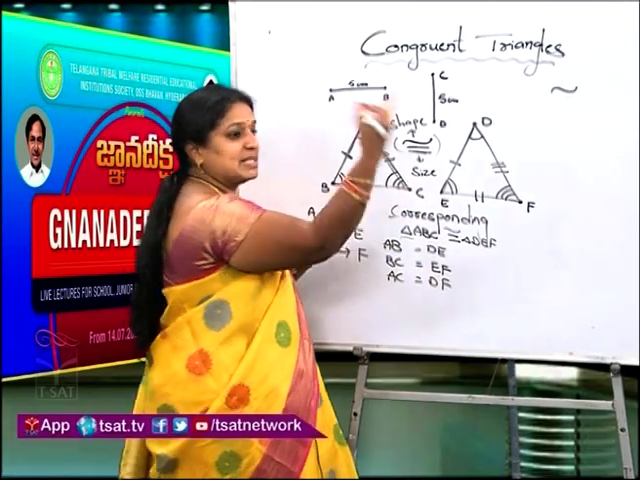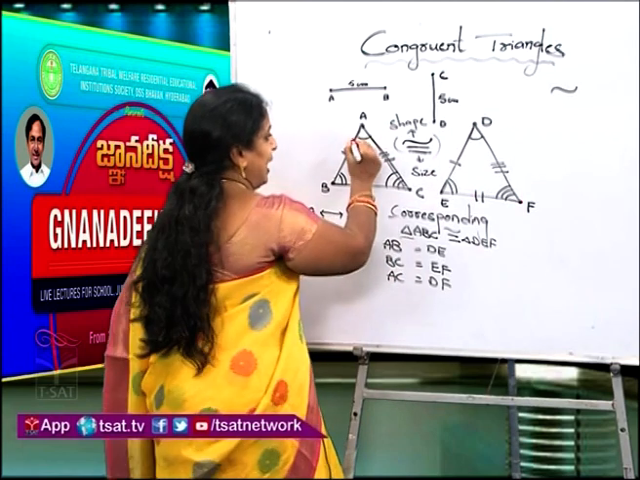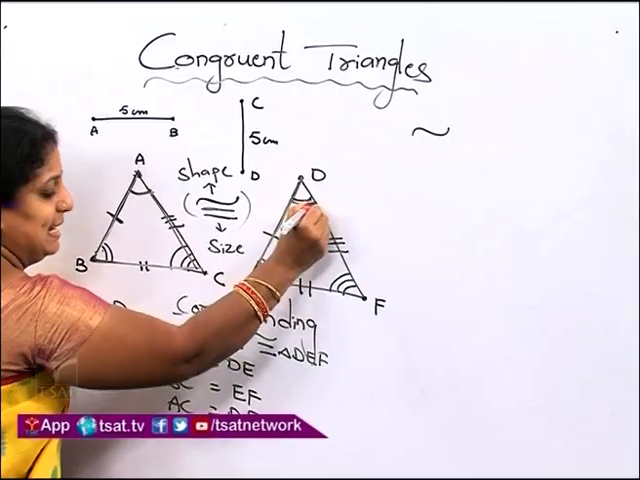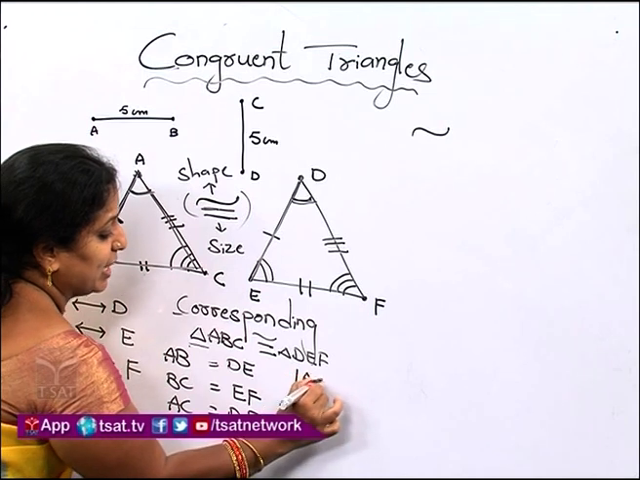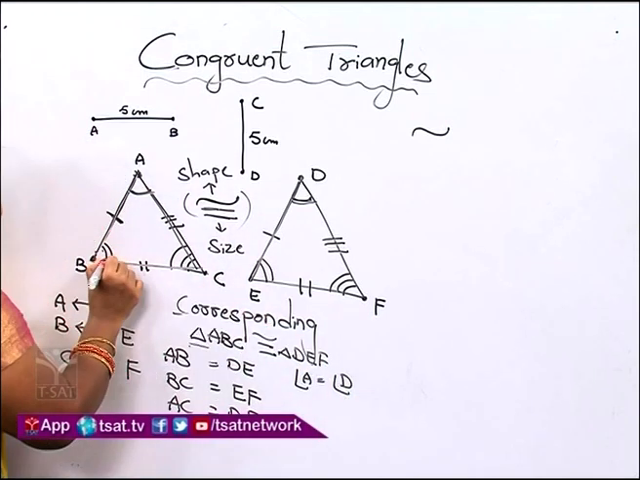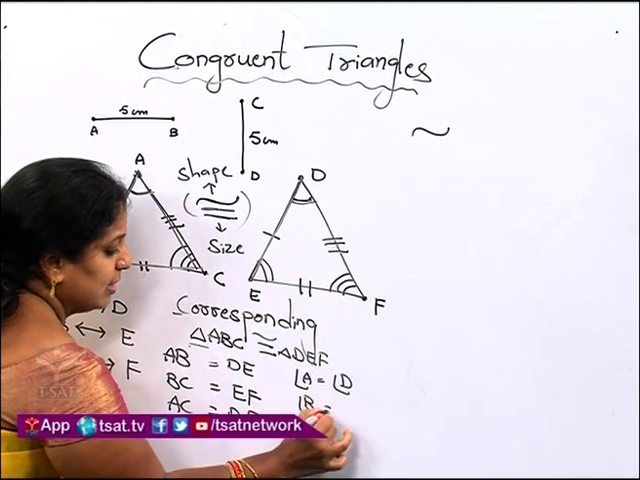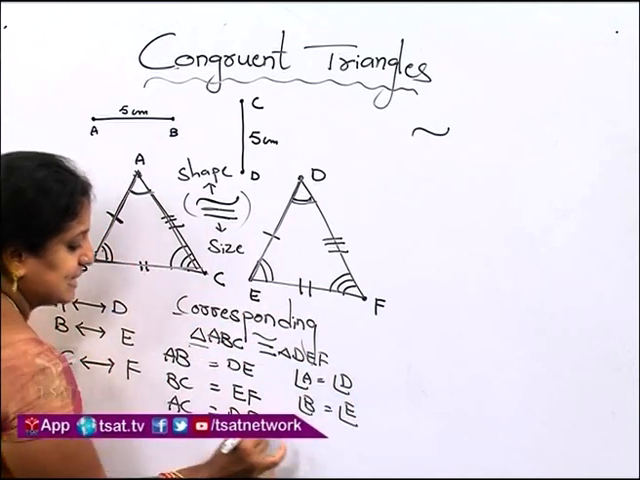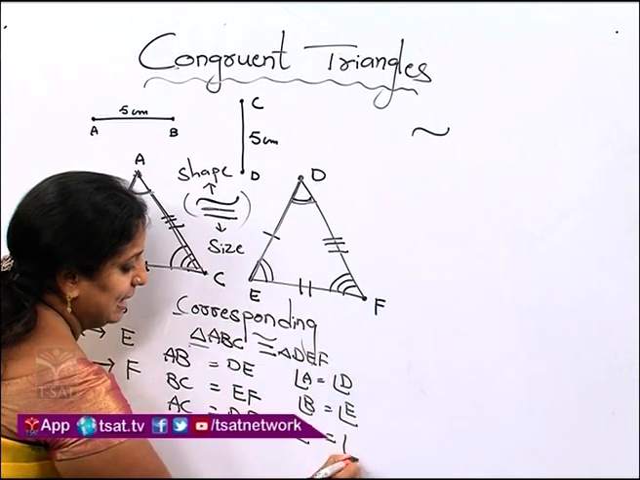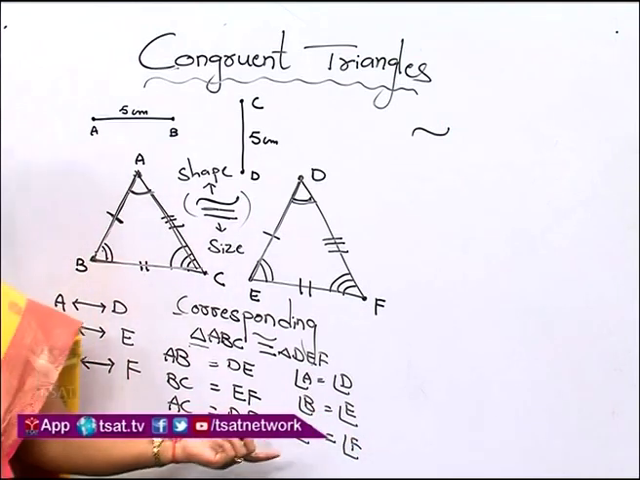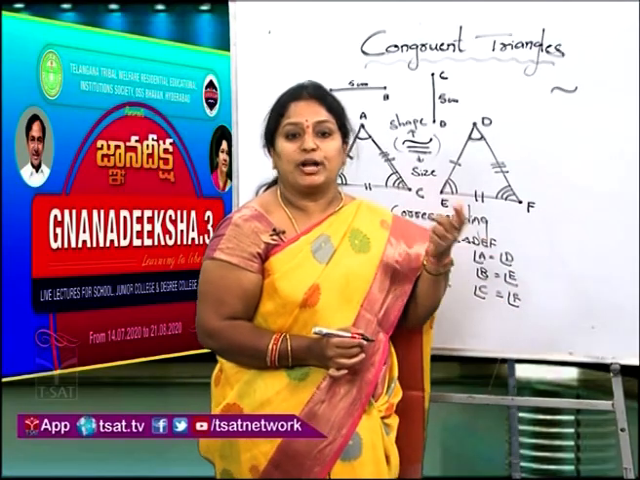Now next I must compare the angles also. So angle A is corresponding to angle D. So angle A should be equal to angle D and angle B should be equal to angle E. Angle C should be equal to angle F. So this is the way we have to compare the corresponding sides.